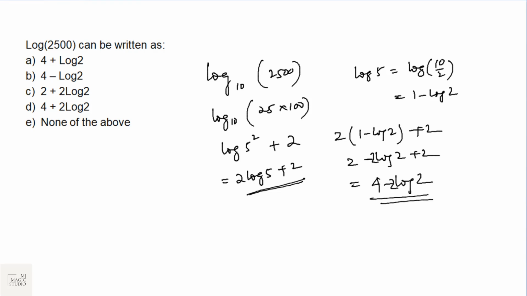Do we have this in any option? 4 minus 2 log 2. So we will select what? None of the above, because the answer is 4 minus 2 log 2. 4 means 10,000 and 2 log 2 is log 4. Yes, it is 2500. Bingo. It has to be 4 minus 2 log 2. Option E or none of the above fits in.